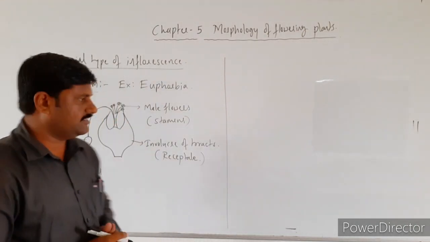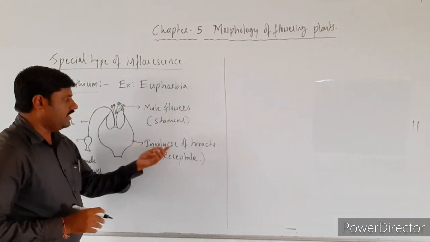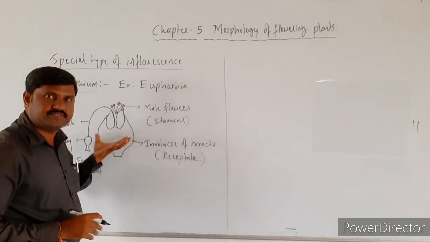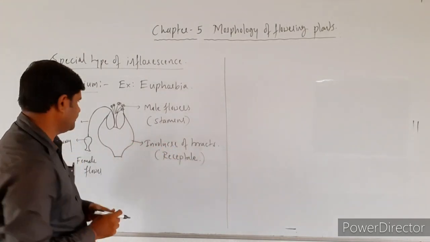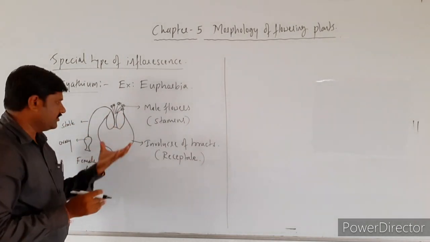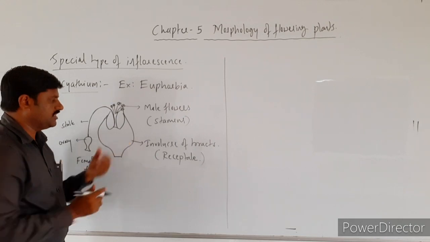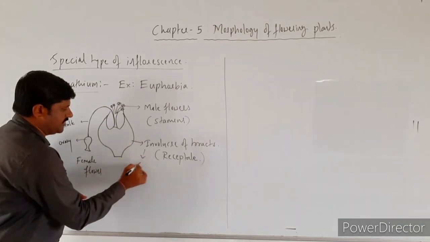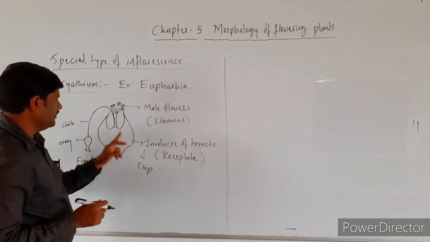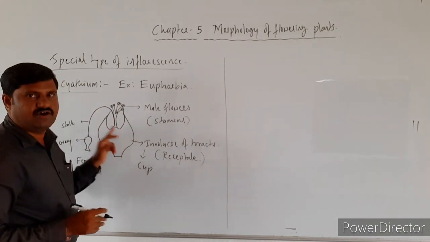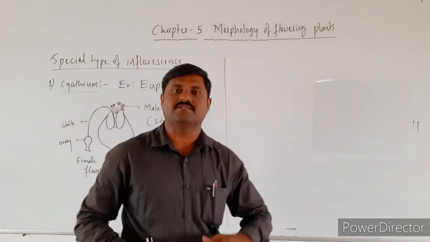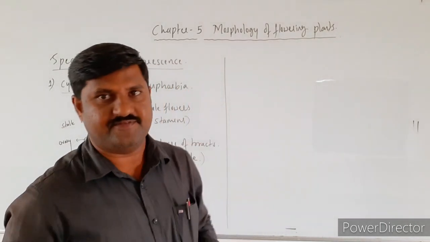So in this cyathium, the involucre of bracts, the involucre itself becomes a cup shaped structure. The entire structure is involucre of bracts. So the involucre has become a cup shaped structure, and this involucre consists of two types of flowers. One is male flowers and the other one is female flowers.